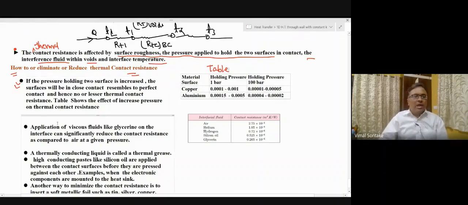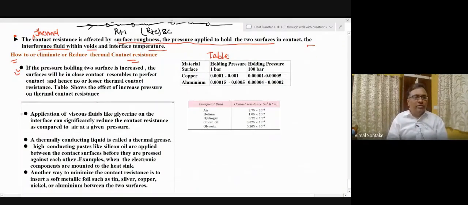Similarly, application of viscous fluids like glycerin on the interface can significantly reduce the contact resistance as compared to air at a given pressure. Number three, a thermally conducting liquid called a thermal grease, when applied between the contact surfaces, can significantly reduce the thermal contact resistance.